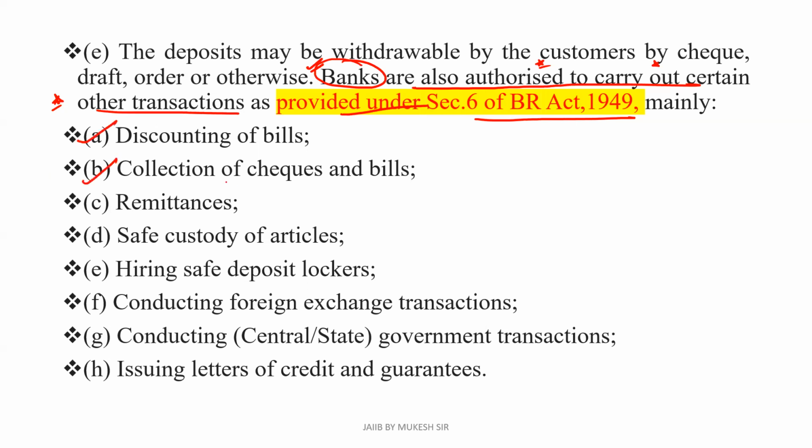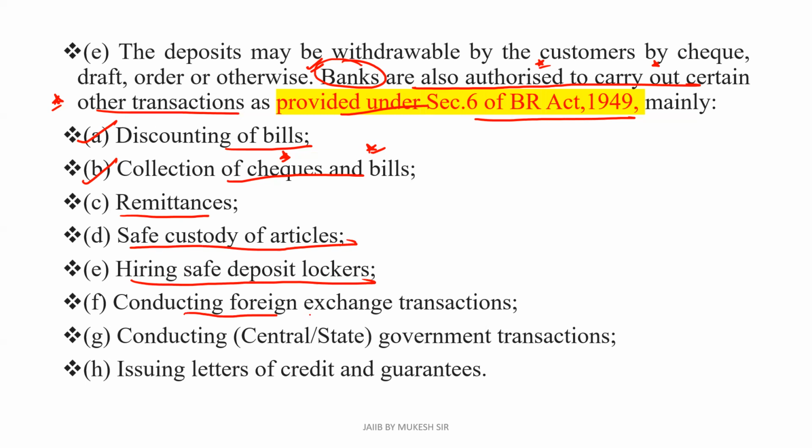Second one, that is the collection of checks and bills. Clear? First one, that is the discounting of bills. Second one, that is the collection of checks and bills. Third one, that is the remittances. Fourth one, that is the safe custody of the articles. Fifth one, that is hiring safe deposit lockers.